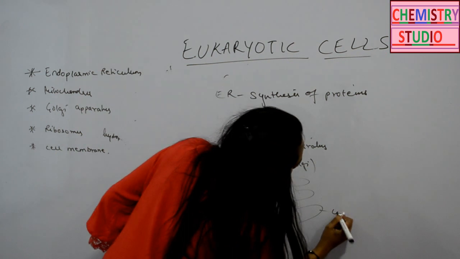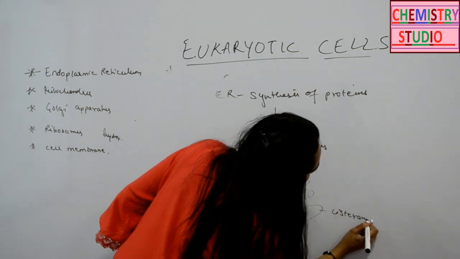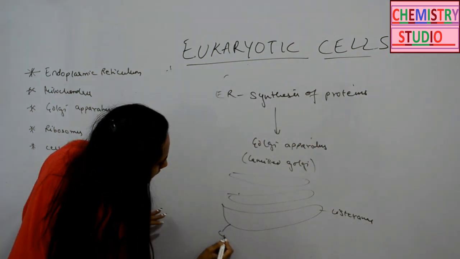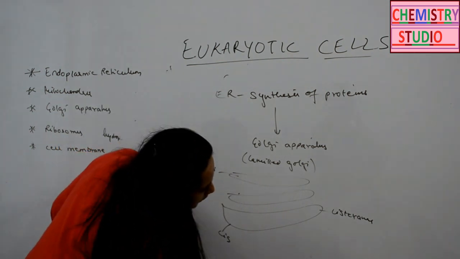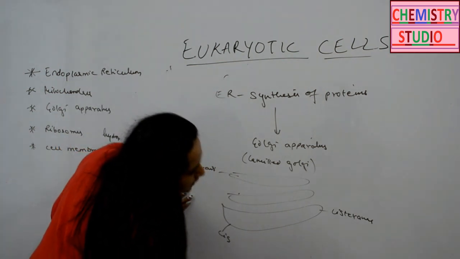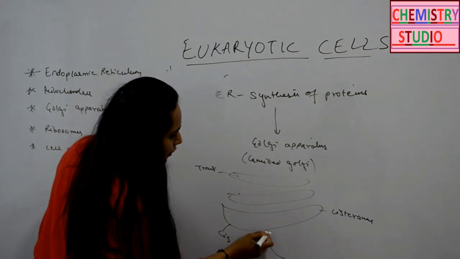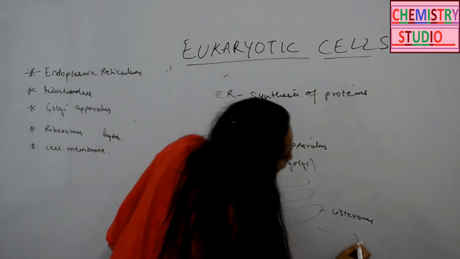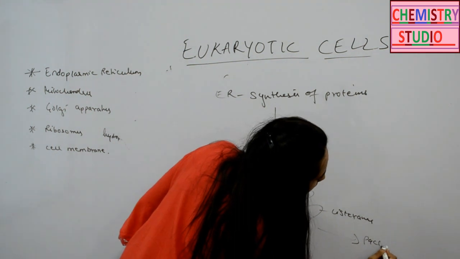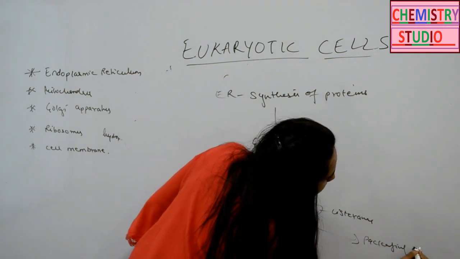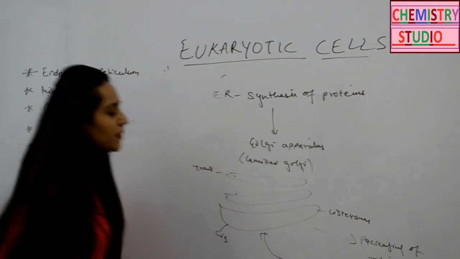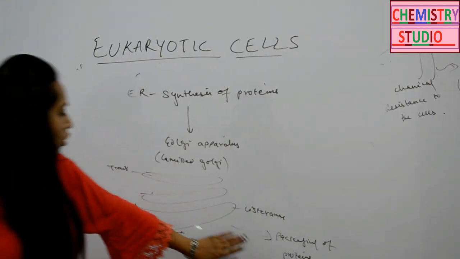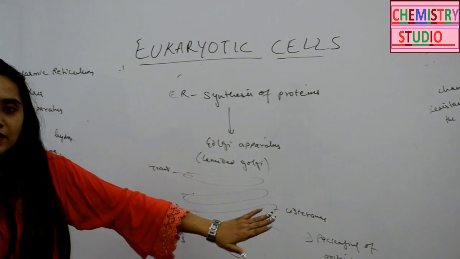These are the cisternae that are present, and there is the cis face and then the trans face. The proteins synthesized by the ER will be sent to the Golgi for packaging. So packaging of proteins would take place in the Golgi, and also post-translational modification.